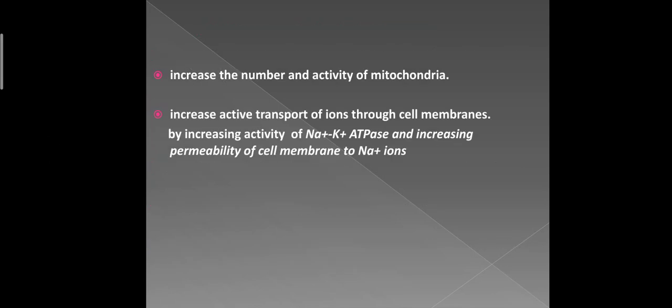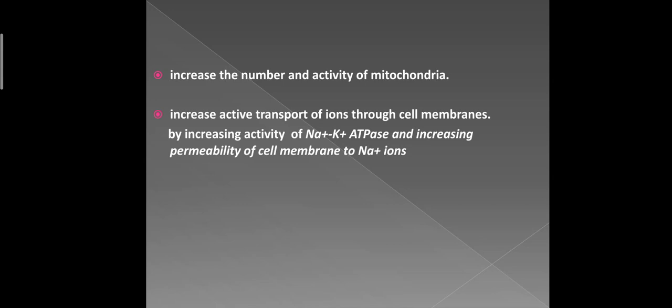One of the important functions of thyroid hormones is to increase the number and activity of the mitochondria. When this hormone was given to an animal, it was seen that the mitochondria increased in size and number.